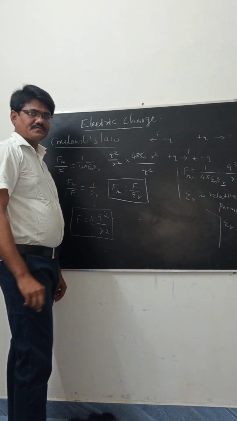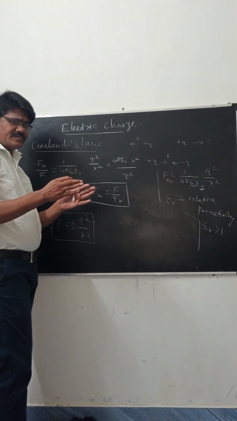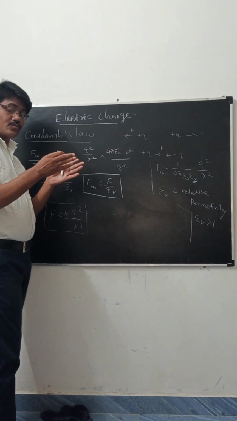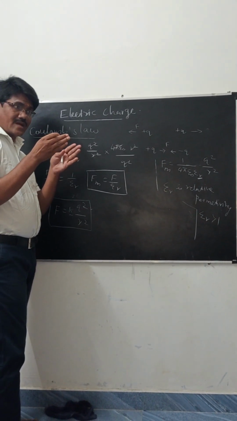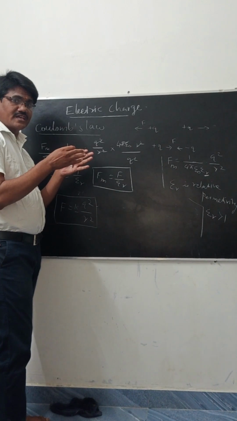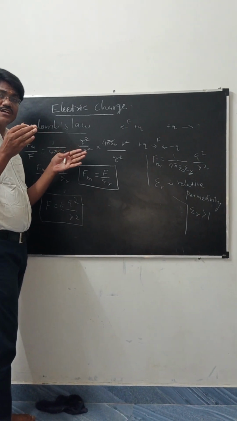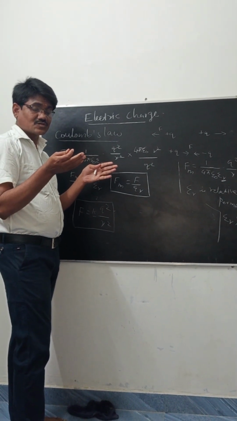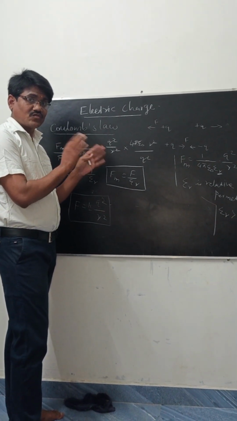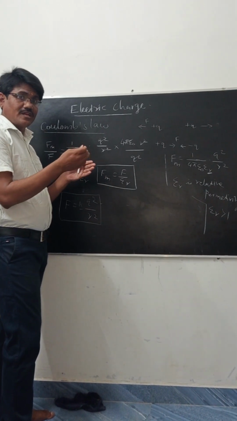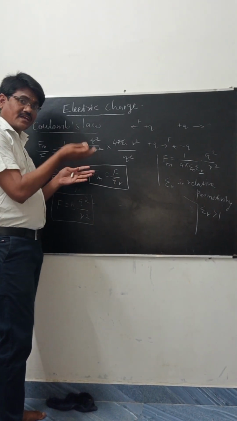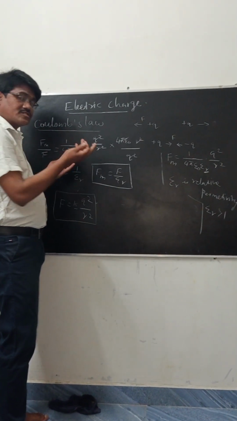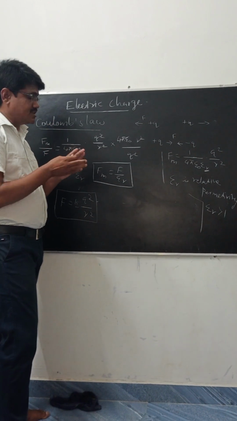Another point: the force experienced is directly proportional to the product of the charges. If the magnitude of charge increases, the force also increases. If the distance between the two charges increases, the force decreases, because the force is inversely proportional to the square of the distance. Next, if we change the medium and the relative permittivity increases, the force decreases. The force is inversely proportional to the relative permittivity of the medium. That is the third one.